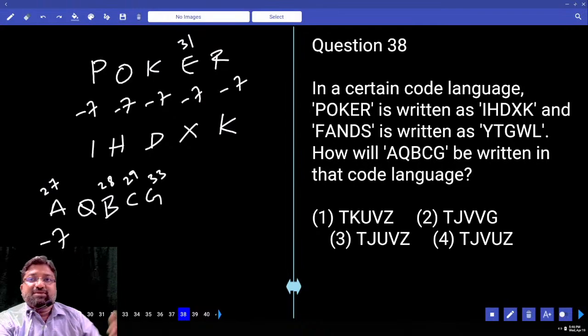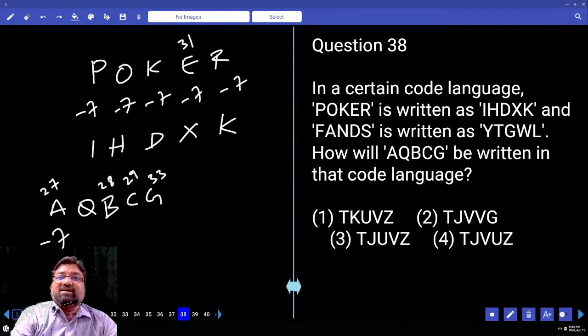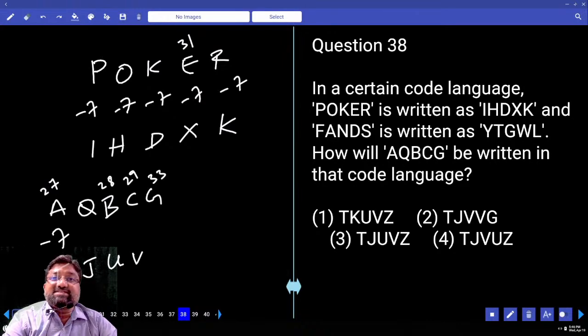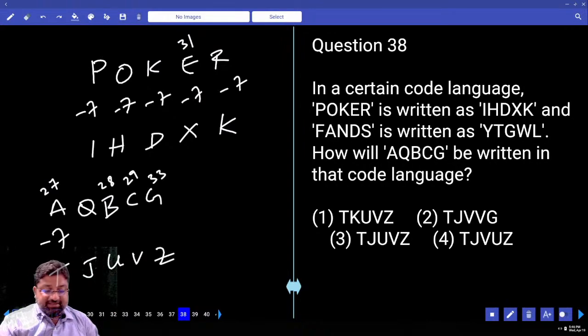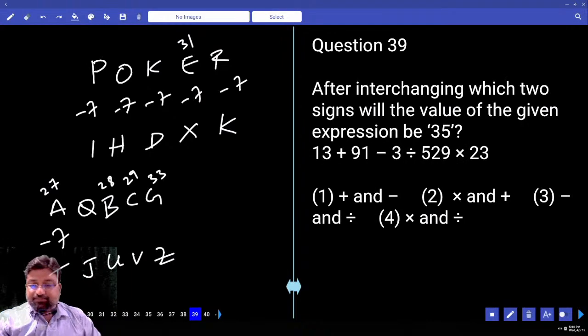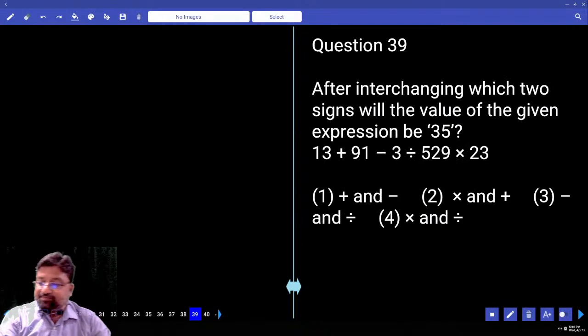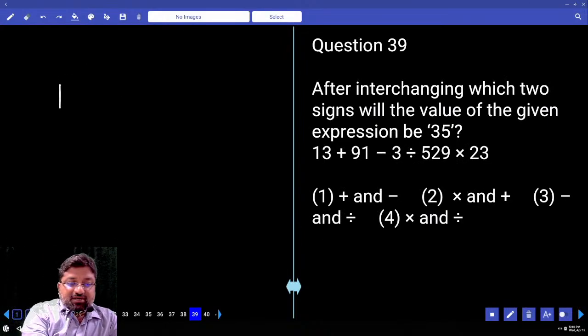Yes or no? 27 minus 7 is 20. 20 is T. 17 minus 7 is 10. 10 is how much? J. Okay? 28 minus 7 is 21, U. 29 minus 7 is 22, V. 33 minus 7 is 26, Z. TJUVZ. But this question, how will you solve?